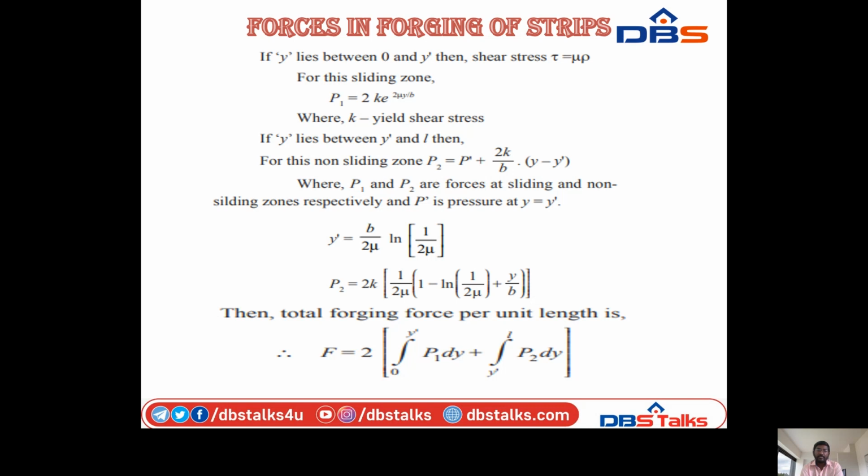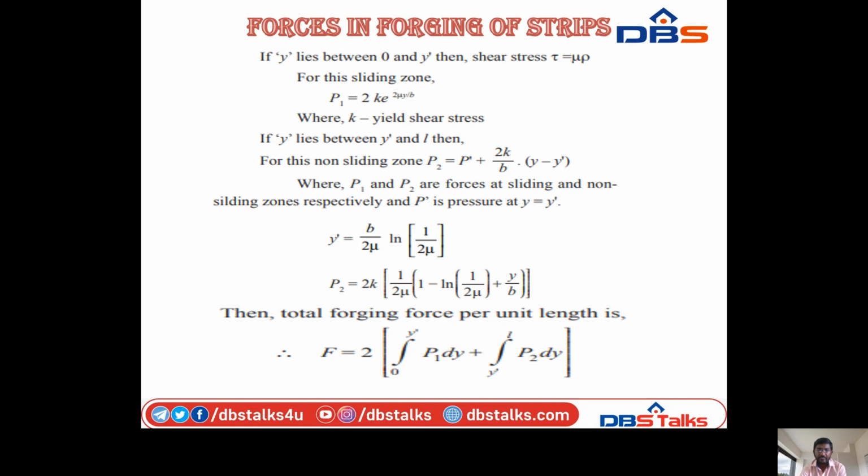If y lies between 0 and y dash, then shear stress tau is equal to mu rho. For the sliding zone, P1 is equal to 2K e to the power 2 mu y by B, where K is the yield shear stress.